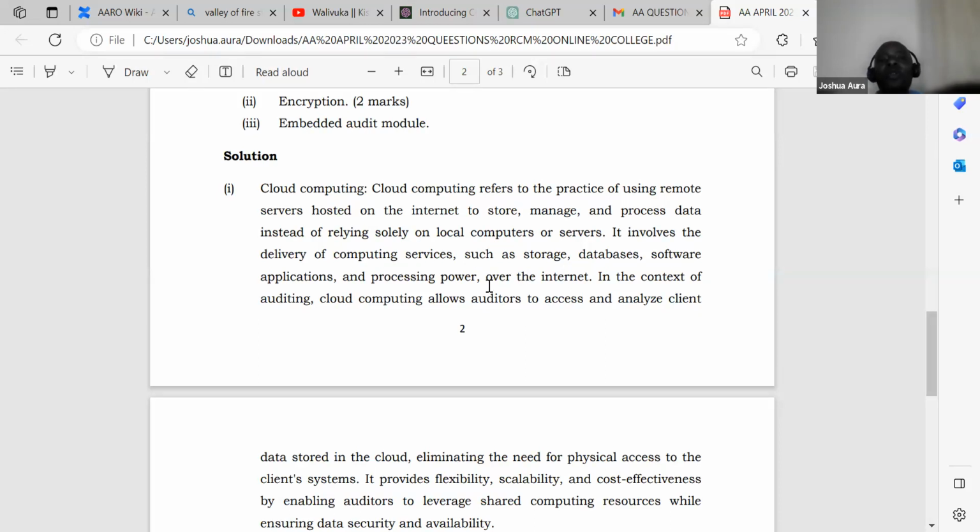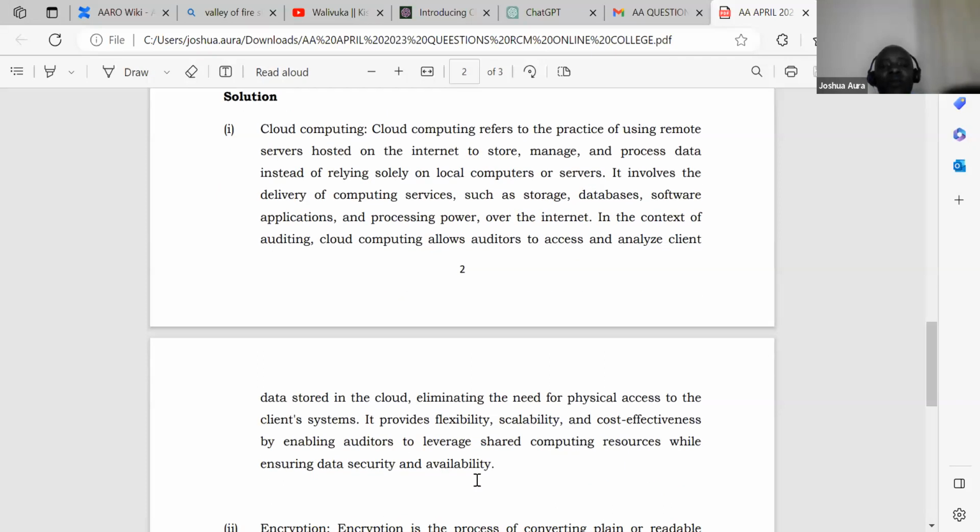In the context of auditing, cloud computing allows auditors to access and analyze client data stored in the cloud, eliminating the need for physical access to the client systems. It provides flexibility, scalability, and cost effectiveness by enabling auditors to leverage shared computing resources while ensuring data security and availability.